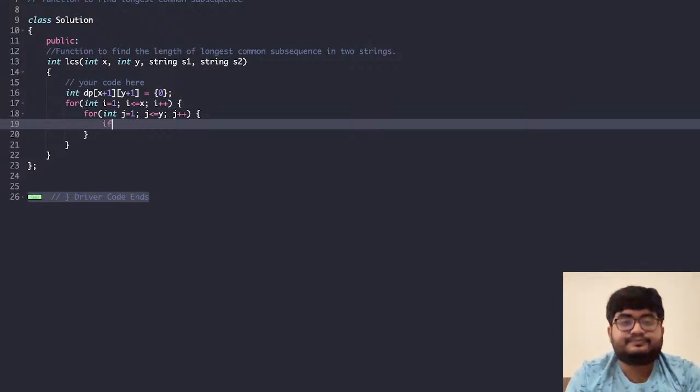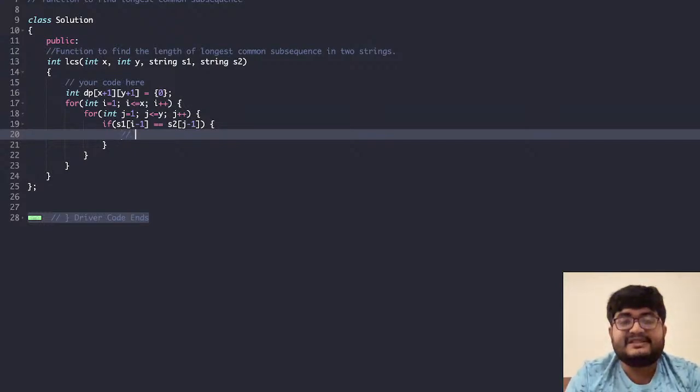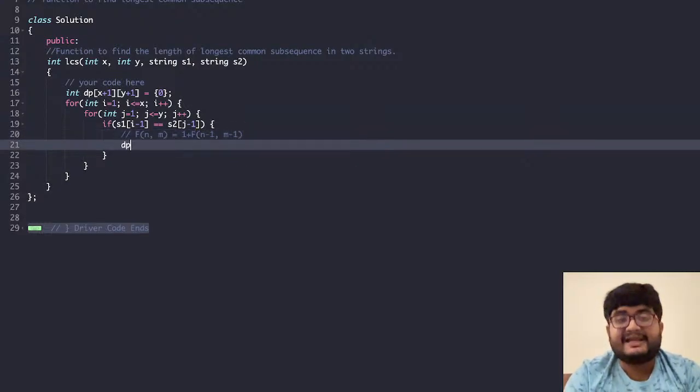Now if s1 of I minus 1 is equal to s2 of j minus 1, if the two characters are same, then what do we do? We match them. We have already discussed, we match them. Let's revisit the recurrence. F of n m was basically 1 plus f of n minus 1 m minus 1. That was the recurrence. Here we'll just replace this with ij. So dp of ij is equal to 1 plus dp of I minus 1 j minus 1. Simple.